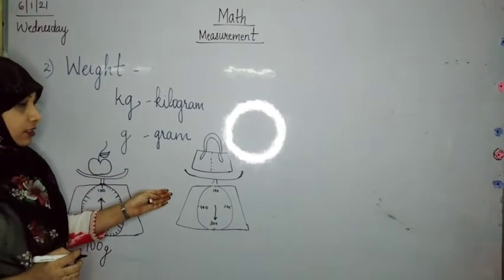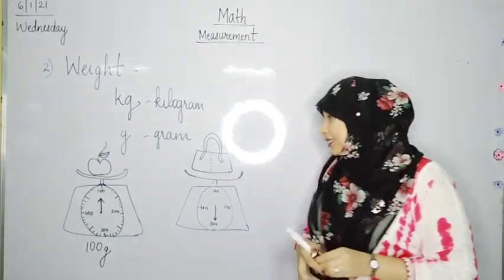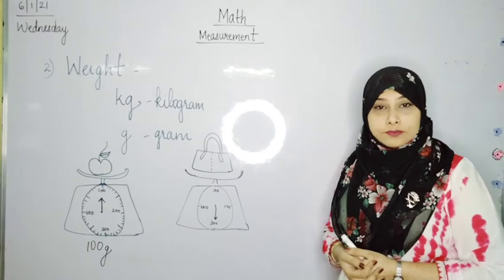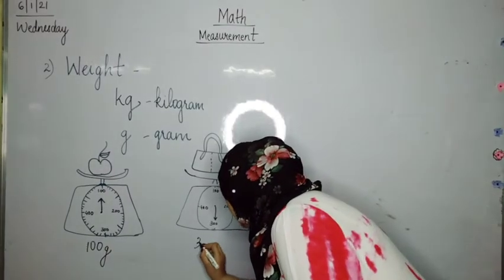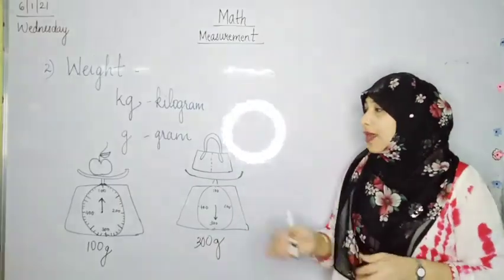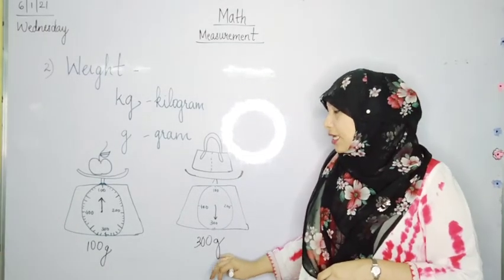Now what about this? What object is it? It is a purse. Yes, you are absolutely right. It is a purse. And how much is it weighing? It is weighing 300 grams. So this is how you have to see the objects given in your maths workbook and write their measurement, how much they weigh in grams.